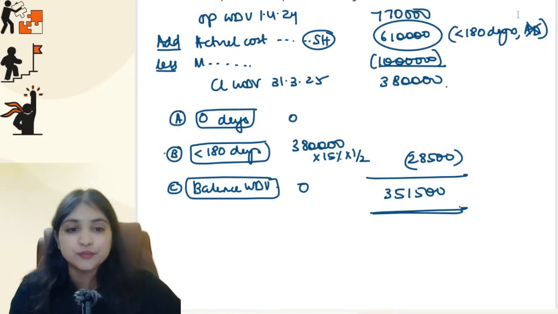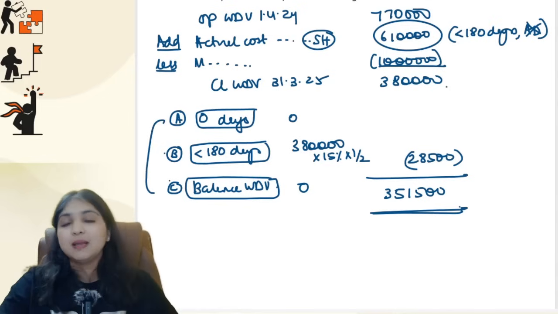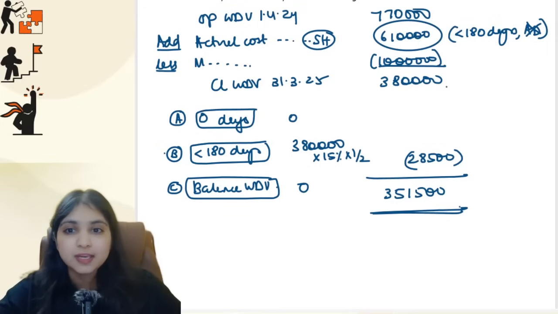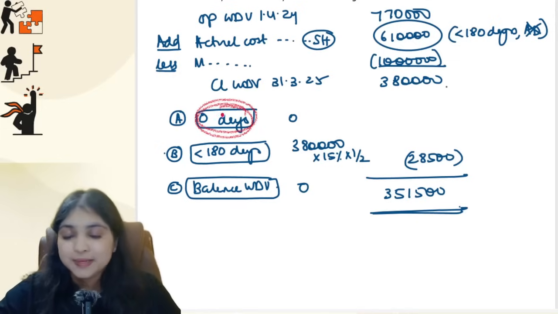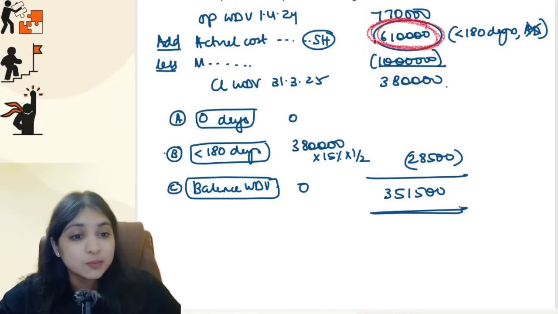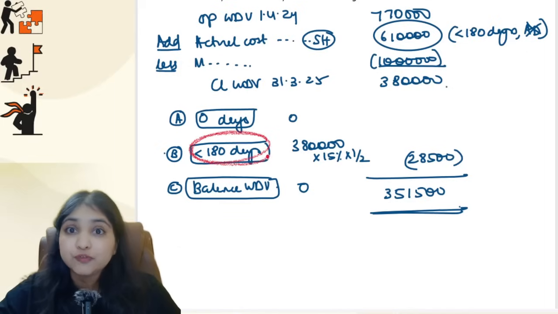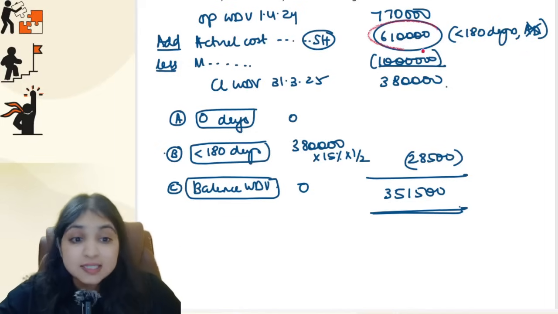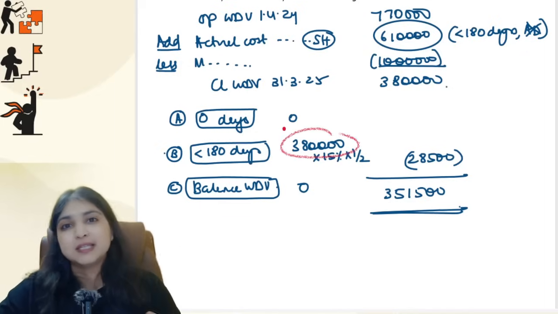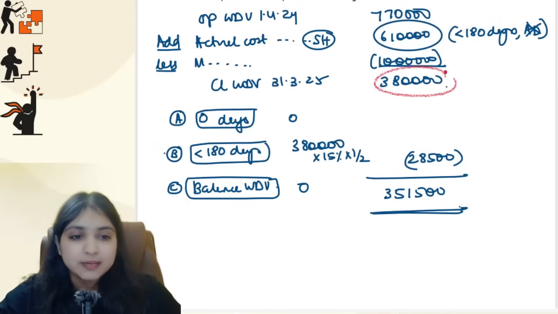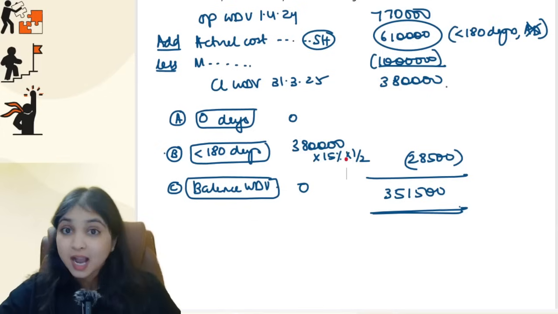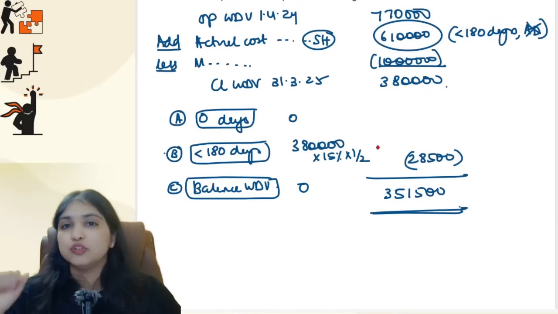The only catch over here was remembering to split the WDV into three parts. Do we have any new asset purchased that we put to use for 0 days? No, because if we had any such asset, there would be no depreciation on it. Then do we have any asset purchased during the year which is put to use for less than 180 days? Yes, 6,10,000. But I can't write the full 6,10,000 over here because I'm left with only 3,80,000 of WDV. So whatever I'm left with, that alone I will write over here at 15%. On that, only half year's depreciation I will claim because it was put to use for less than 180 days.